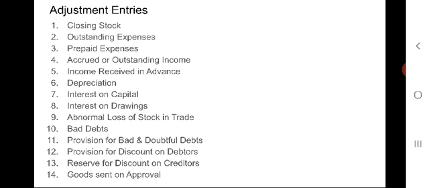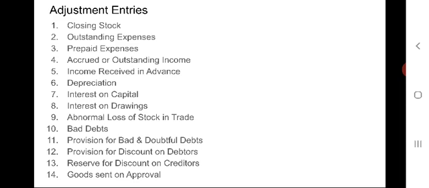Fourth type of adjustment will be accrued or outstanding income. Accrued income means an income which has been earned by the business during the accounting period but has not been received.